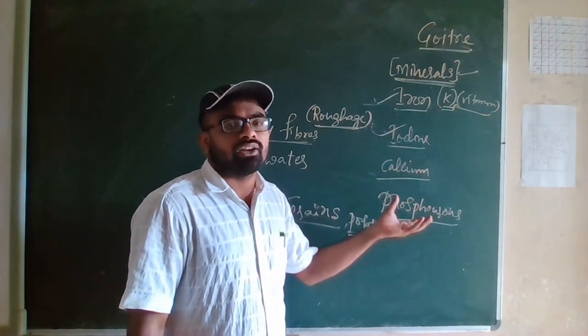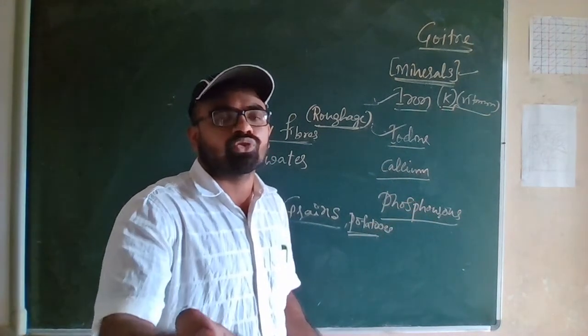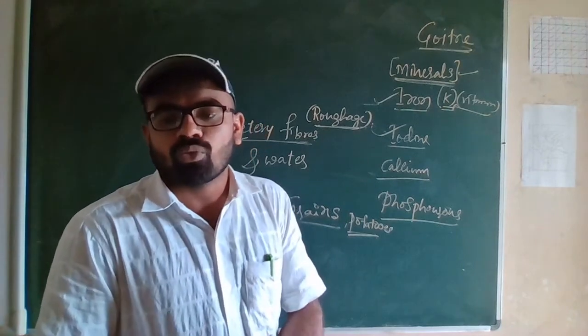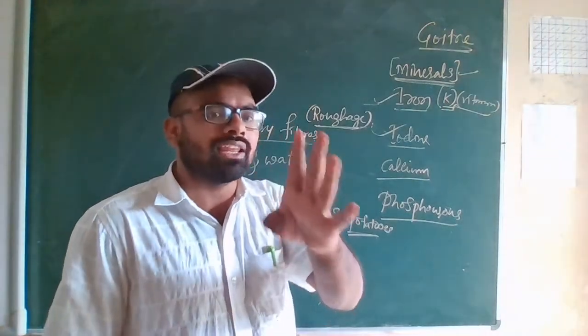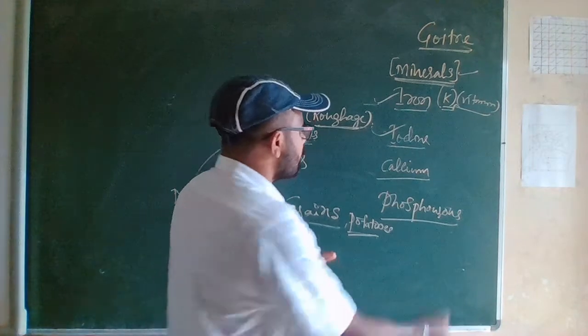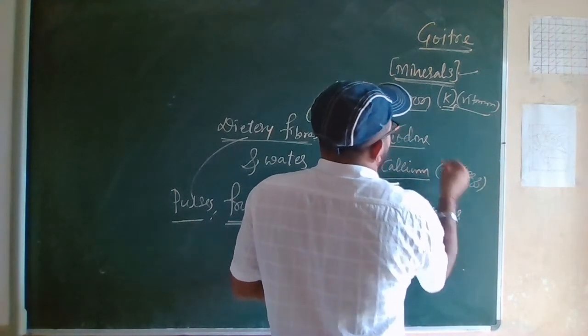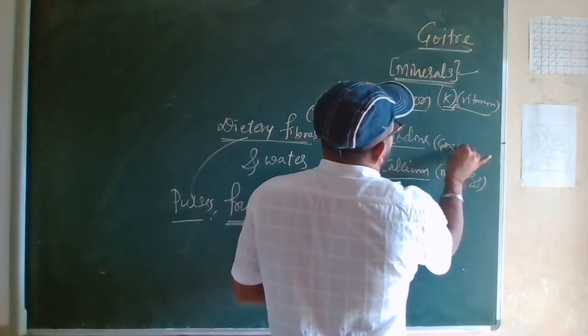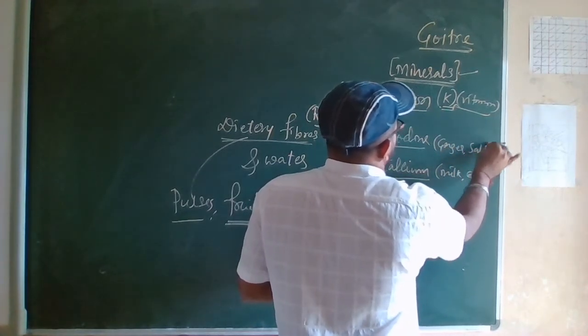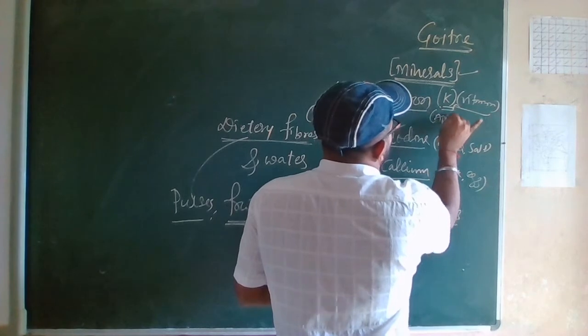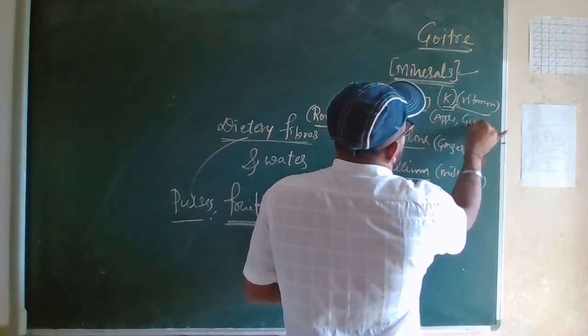We need calcium content, so calcium content food items also we have to eat. What are the calcium content food items? Mainly milk and egg. So milk and egg here. Here we can say ginger, salt. Here we can say apple, green vegetables.